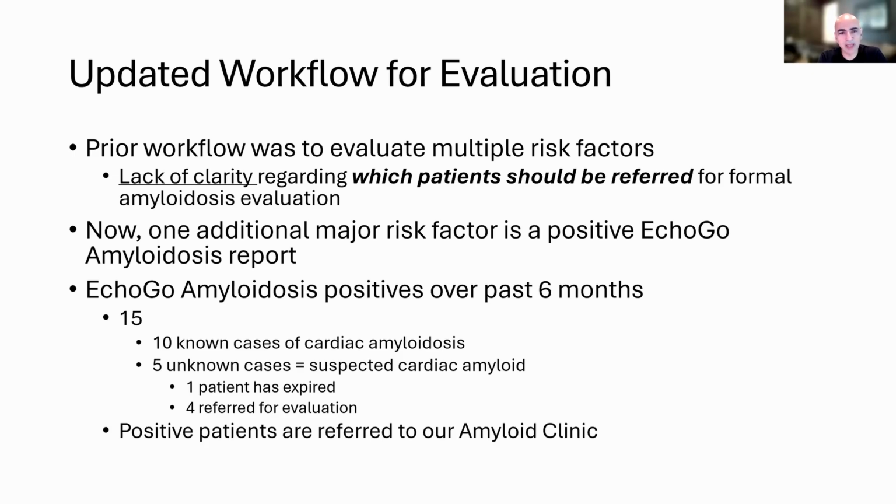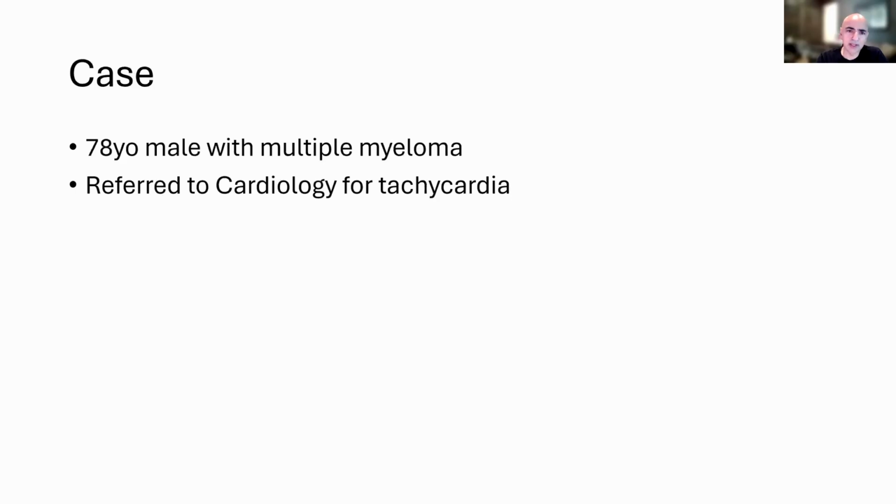When we see these positives, like the 15 cases I showed you, we review them to see how many of them have a known diagnosis. In that cohort of 15 patients over the past 6 months, 10 of them had a known diagnosis, so we didn't need to take any actions on those. But 5 were patients who were not known to have amyloidosis. 1 patient had already passed away, but 4 were living, and we've referred them for evaluation to our amyloid clinic. So the hope is that we will be able to detect the disease earlier than it is presenting and make a difference in these people's lives.